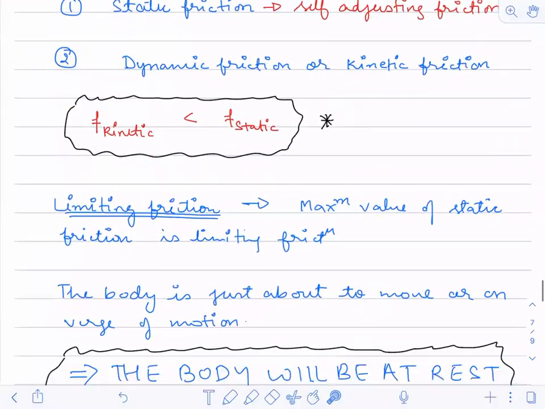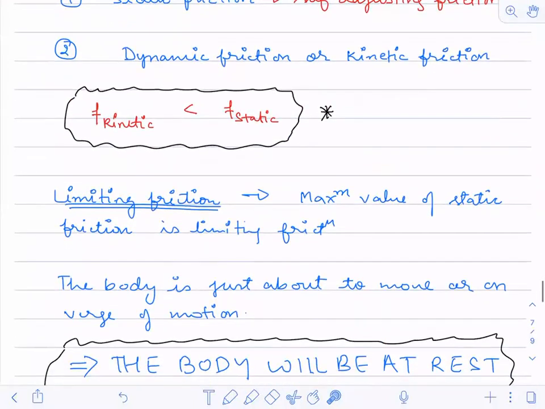Then we had seen dynamic friction and kinetic friction, and that static friction is greater than dynamic friction. Why? Because after the body starts to move, some of the irregularities either break or wear, so the irregularities or roughness decrease.